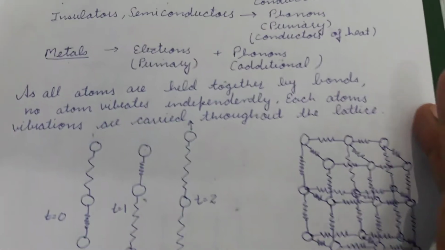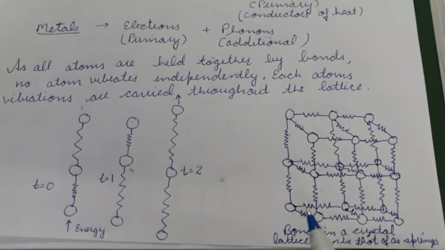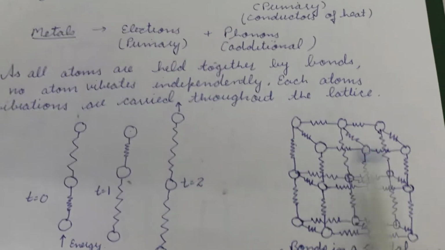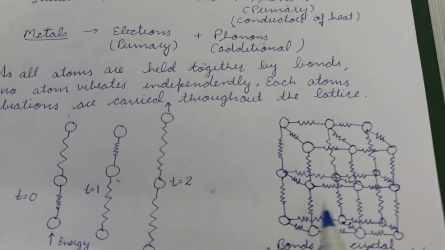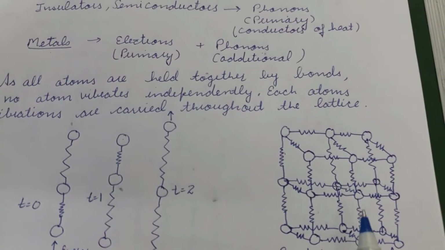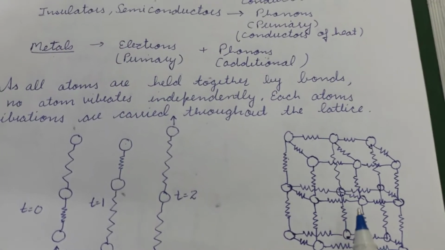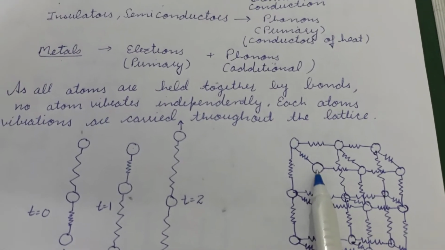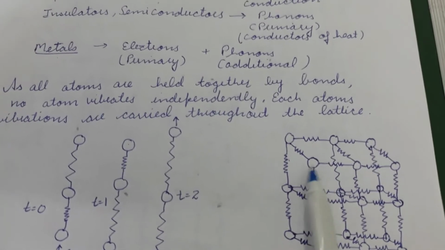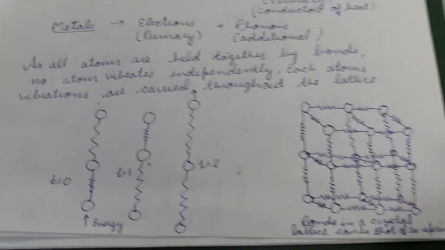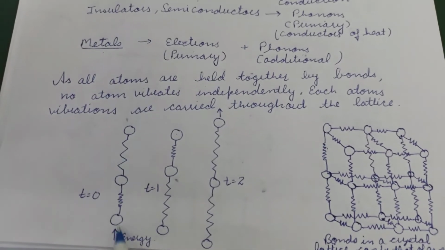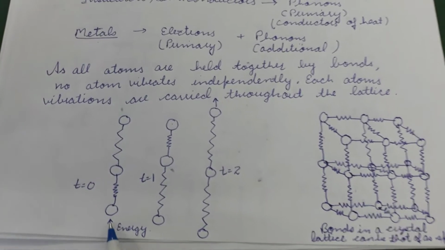So as we have discussed already, in a crystalline solid material all the atoms are attached together by linear springs, and if one atom starts oscillating, the oscillation will be transferred to the other atoms as well. So let us say that we are taking this linear chain here, which has only 3 atoms, and the heat is provided from here.